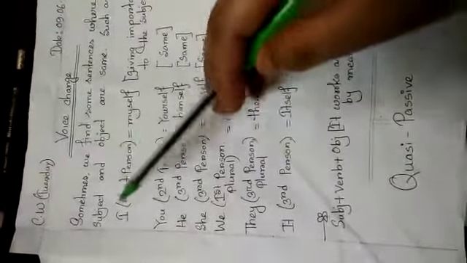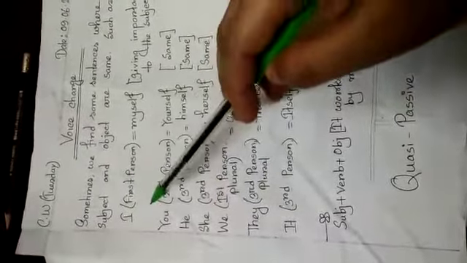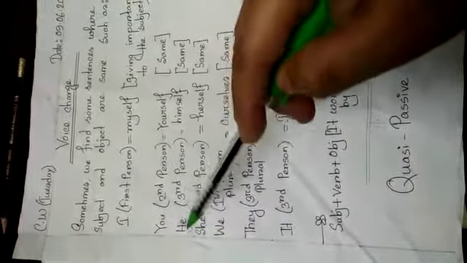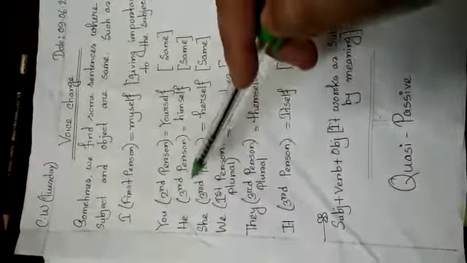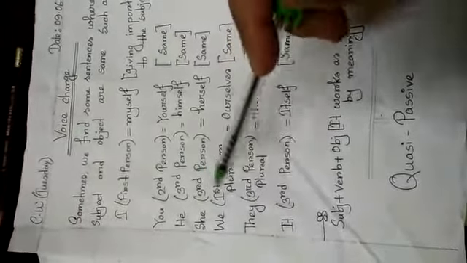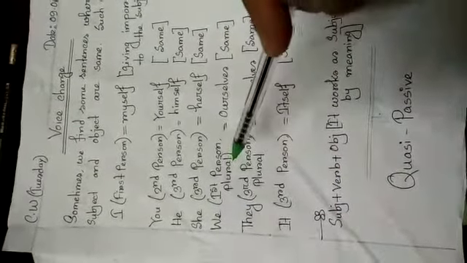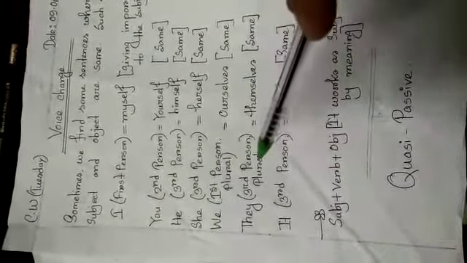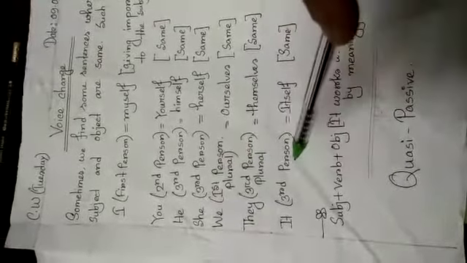In the bracket I wrote the person: I first person, you second person, he third person, she third person, we first person plural, they third person plural, it third person.